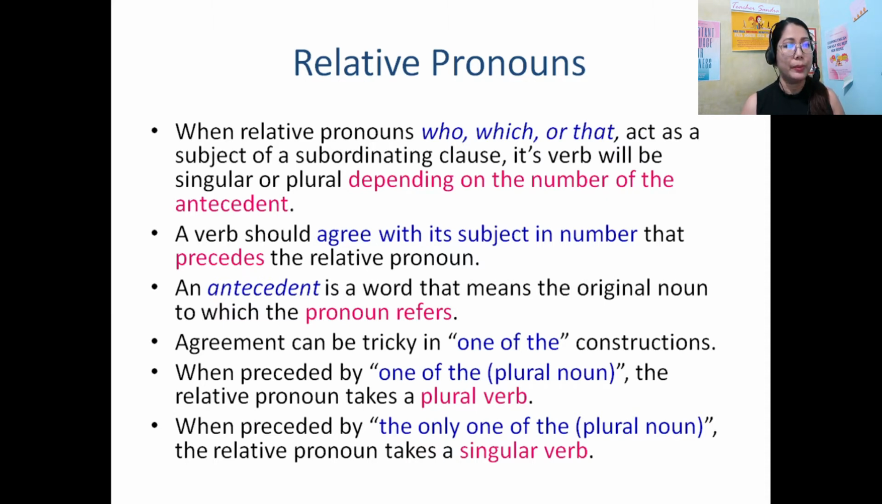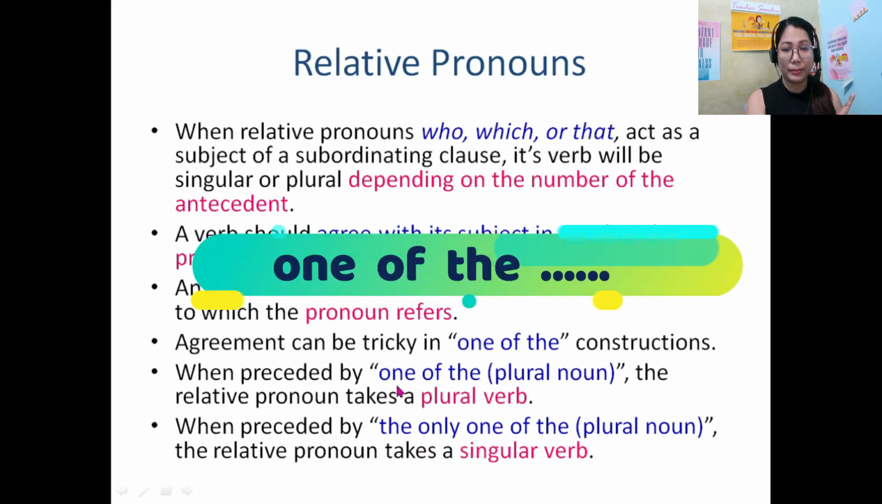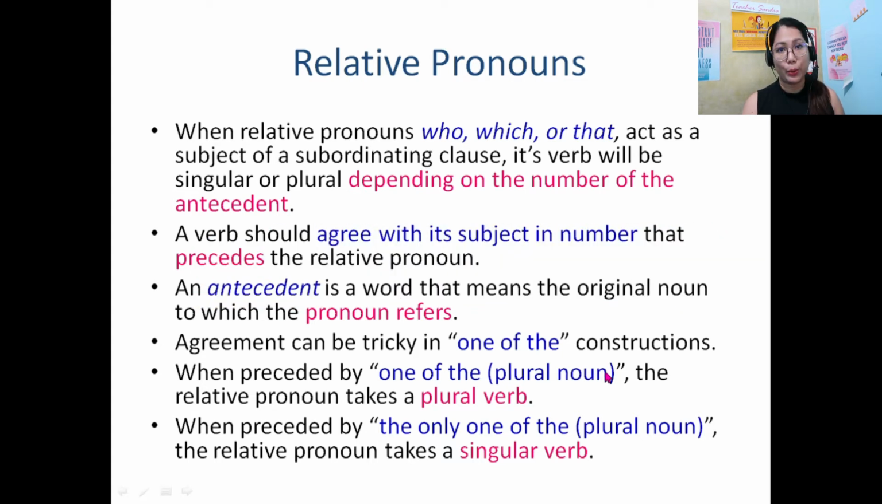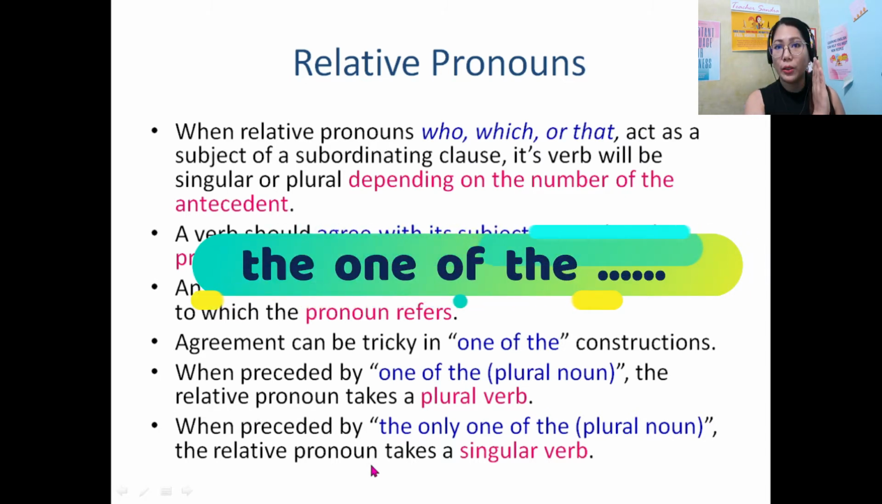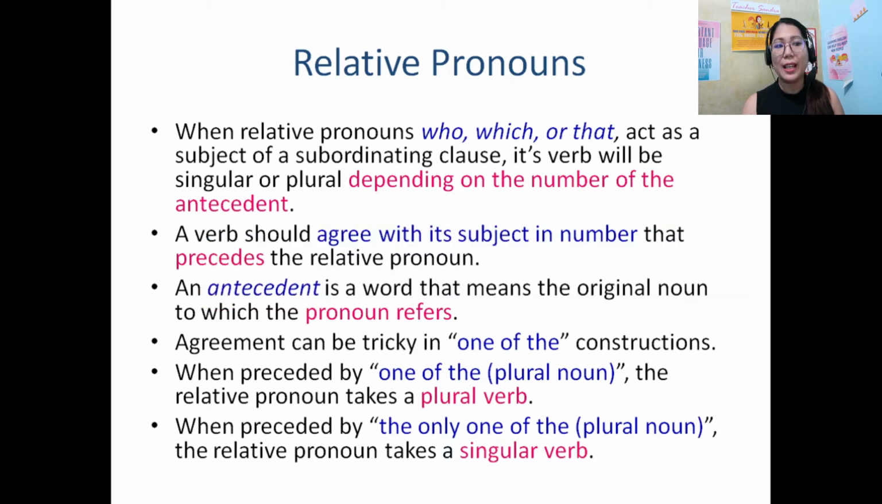So there is a tricky situation here. Agreement can be tricky in one of the constructions. When preceded by "one of the" plus a plural noun, the relative pronoun takes a plural verb. Always a plural verb. But when preceded by "the only one of the" plural noun, it always takes a singular verb. Okay, don't be confused.